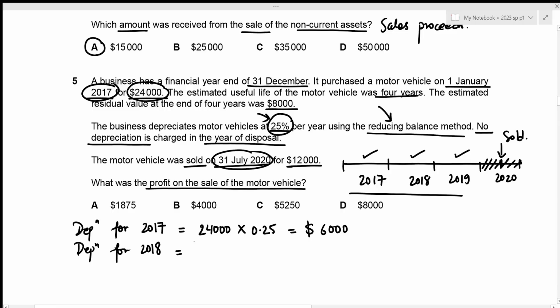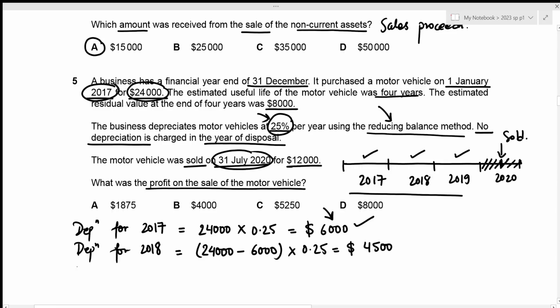Now we'll be figuring out the depreciation for 2018. And now we can write down its net book value, because we already have the depreciation for the previous year, which is going to act as the accumulated depreciation for the year 2018. So our net book value is just going to be the cost, 24,000, minus the previous year's depreciation, which is 6,000. And now we can just apply the rate of 25%. And this gives the depreciation charge for the year 2018 to be 4,500.